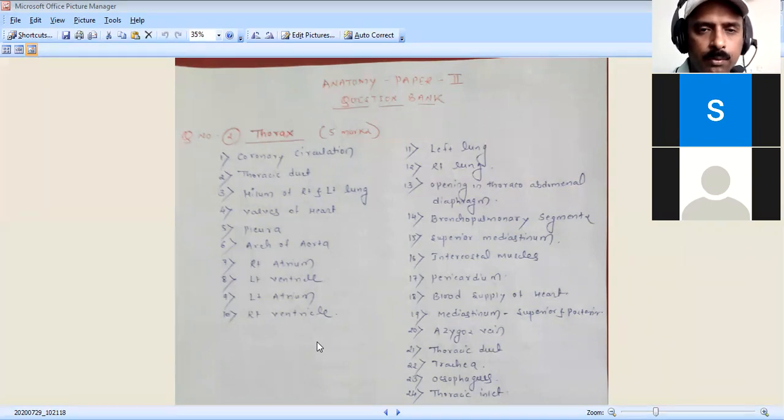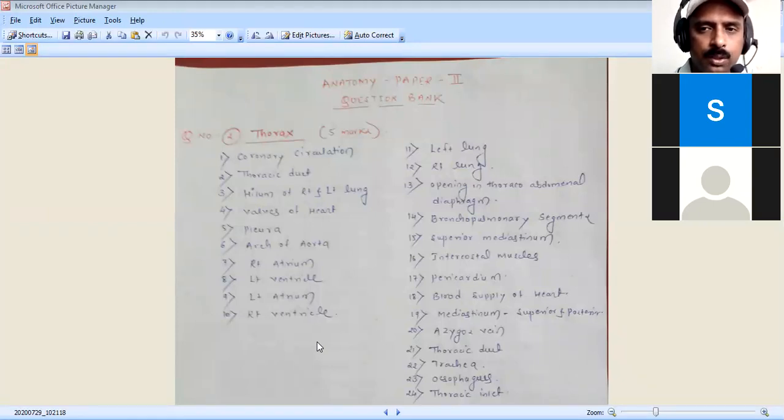Next, in between the parietal and visceral pleura, we have the pleural cavity. It is a potential space between the parietal and visceral layers, and it contains viscous fluid that acts as a lubricant and prevents friction between the two layers when the chest is moving and the lungs are expanding and contracting.